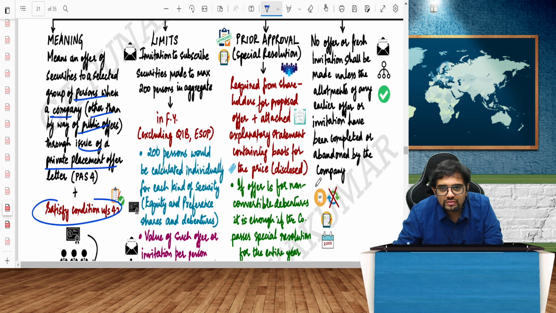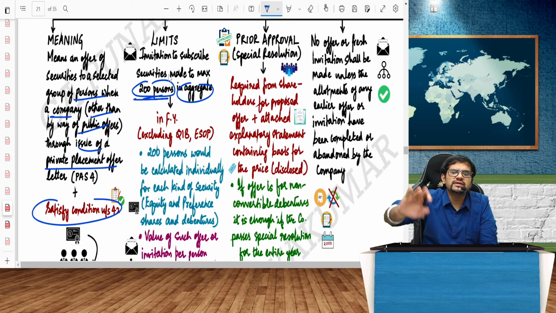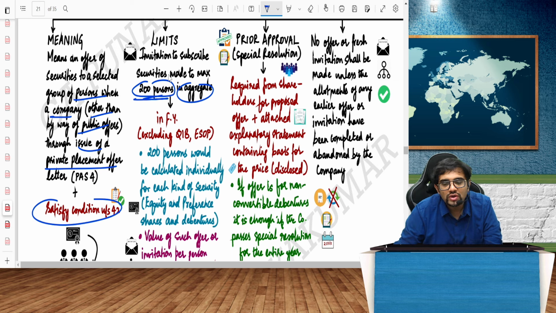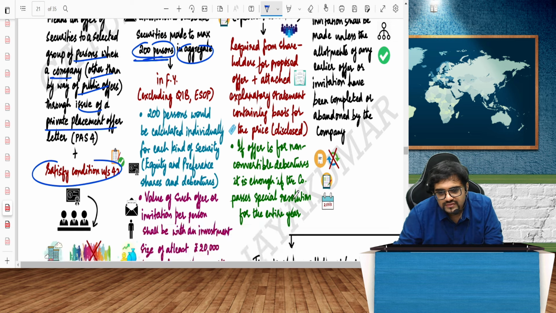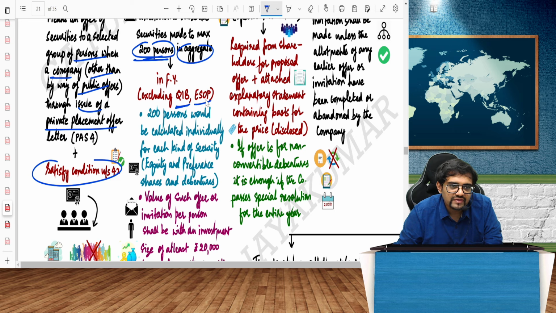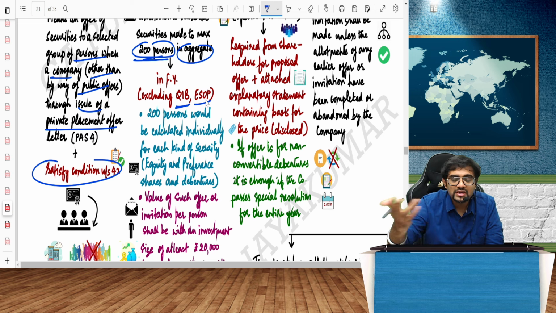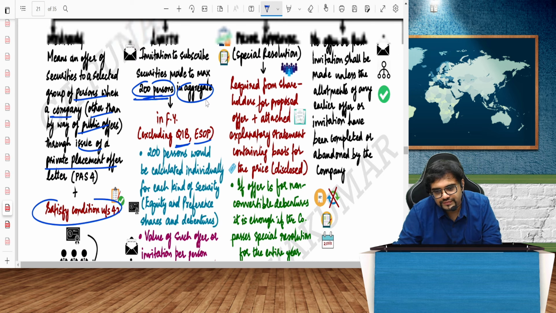Securities made to a maximum of 200 persons in aggregate. Invitation to subscribe for securities. Maximum limit is how much? 200. All these can be MCQ questions also. 200 persons in the aggregate in a financial year, excluding QIB, qualified institutional buyer, and excluding ESOP. So if I have given ESOPs to 250 people this year, though it is private placement, given only to specific people, it will be excluded from the purview.